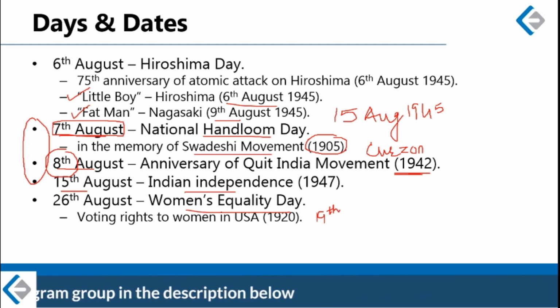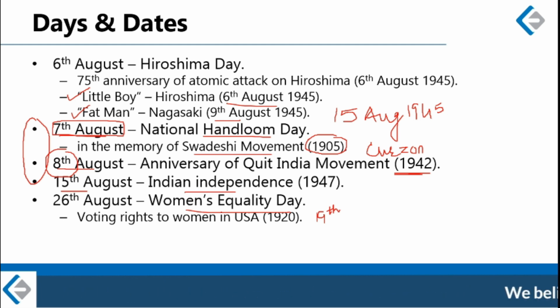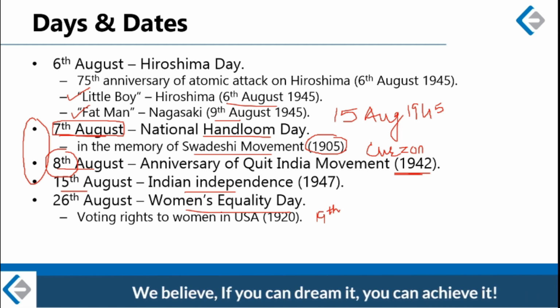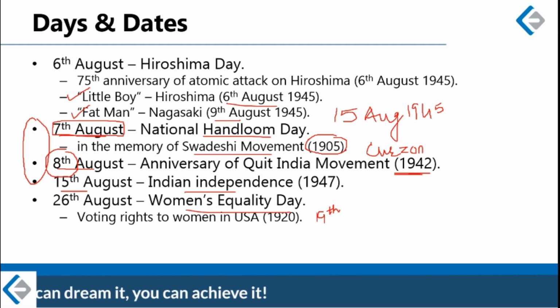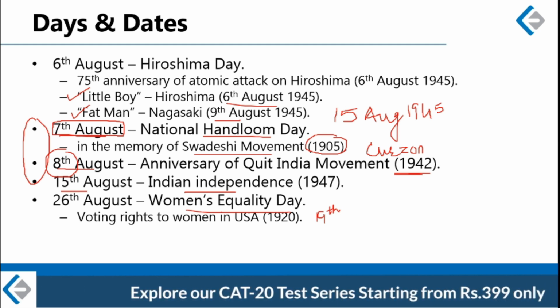So before that only males were able to vote in US elections. All right. So in the memory of passage of 19th Amendment in US Constitution in 1920, now we celebrate 26th August as Women's Equality Day.